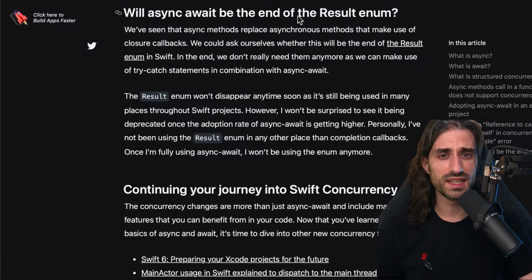Will async await be the end of the result enum? That's an interesting question because the result enum was added mostly so that closures would get a little bit more type safe. So let's see what's the opinion of Antoine.